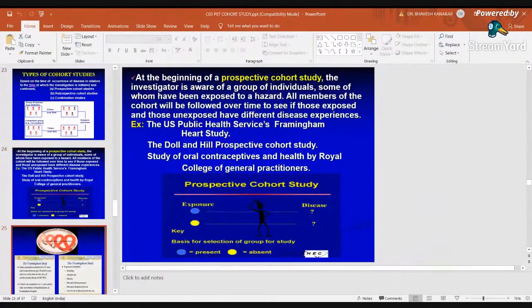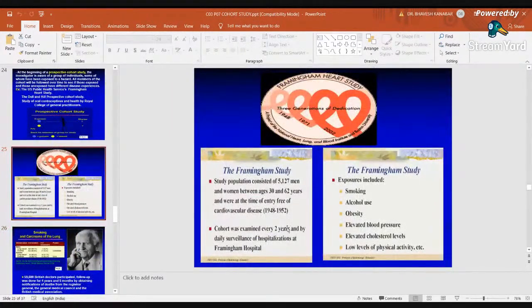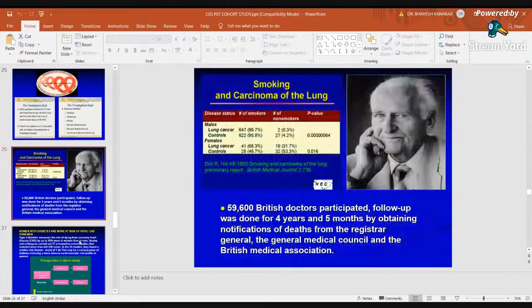That is the same as has been explained in this slide. I already told you. One example is the Framingham Heart Study, right? Just remember this Framingham Heart Study. It is a very long study, started around 1948, and it is still continuing. That is a prospective cohort study. Smoking and carcinoma of the lung, right? These are various examples which have been given. I'm not going to read each and every one.